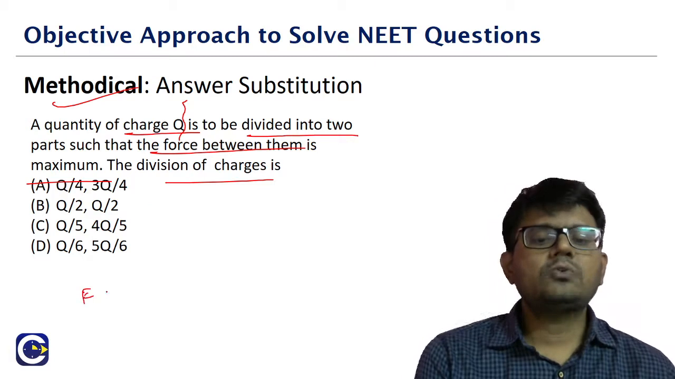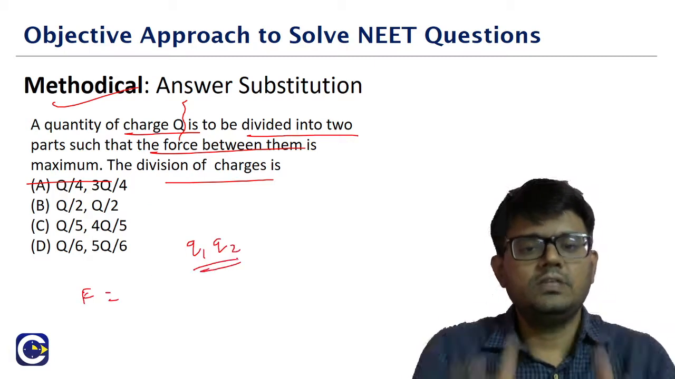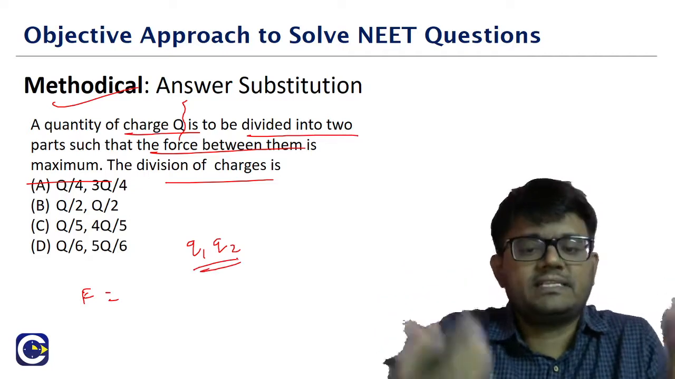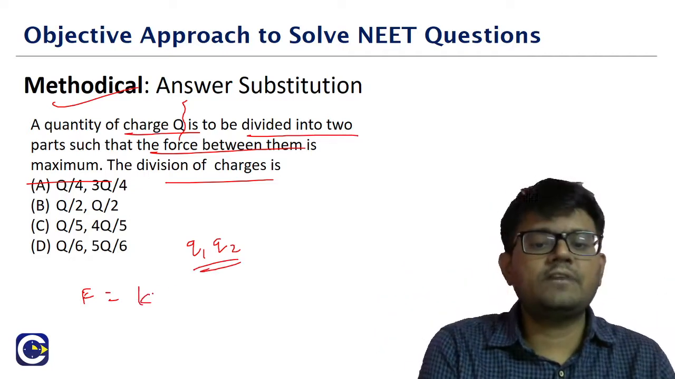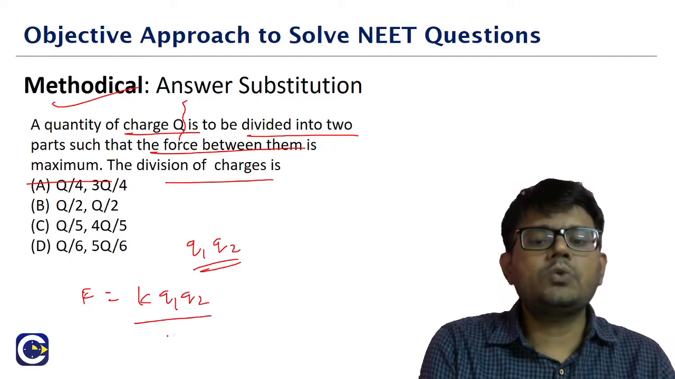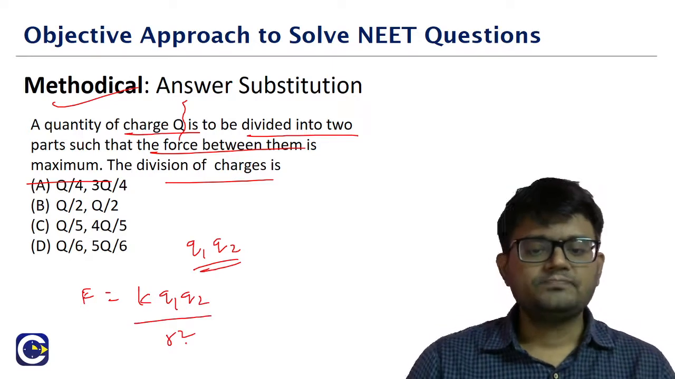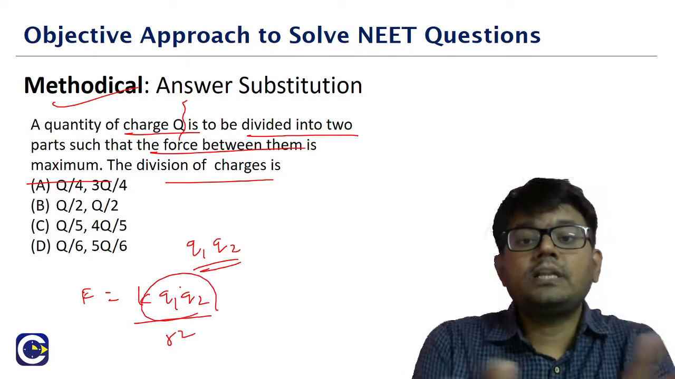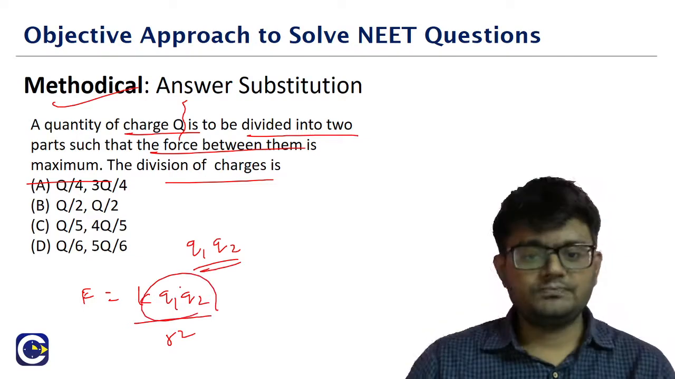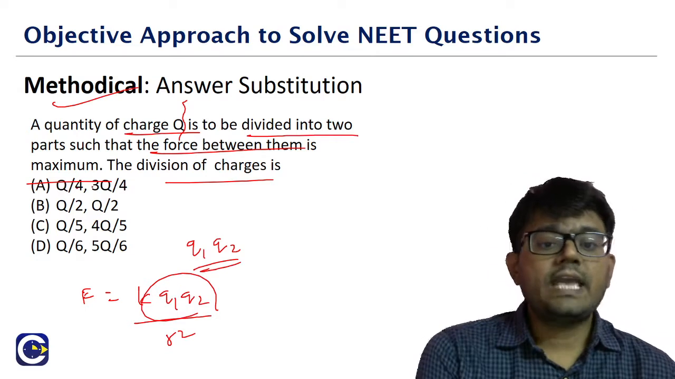Remember, if you have 2 charges, let us say Q1 and Q2. If you divide a charge, both the parts will be like charges, right? Because like charges repel, the force of repulsion will be K Q1 Q2 by R square. The Coulomb's law formula, right? So for the force to be maximum, the product of the 2 part charges will be maximum. Which means we have to take each of these options.